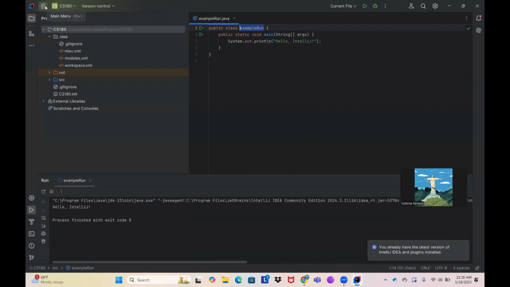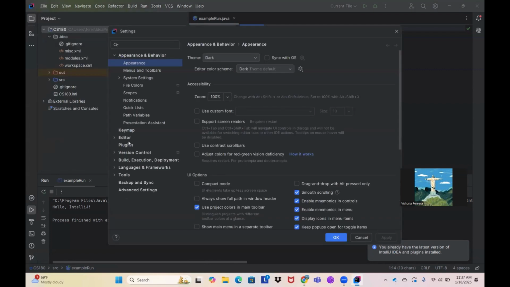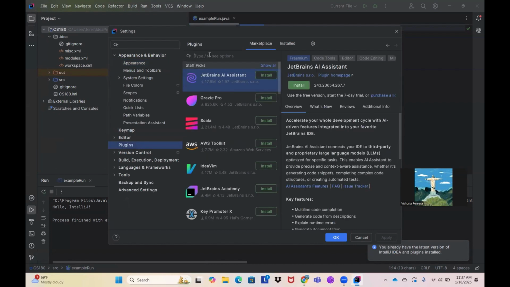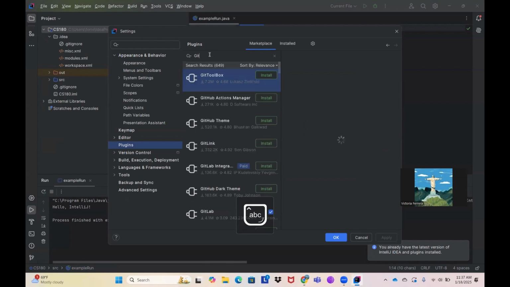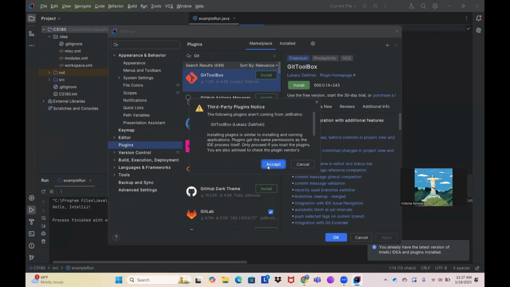Then the next step is to go to File and add the most common plugins in the instructions, and some file settings. Then we go to plugins here. This first one is JIT. We are just going to click install, accept.